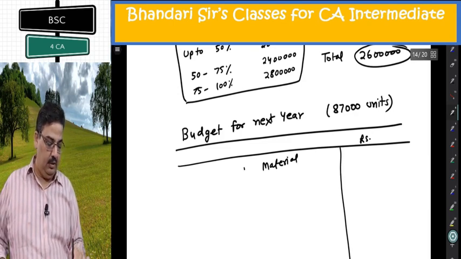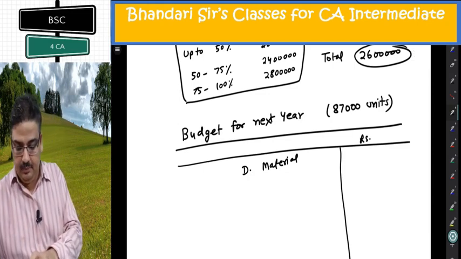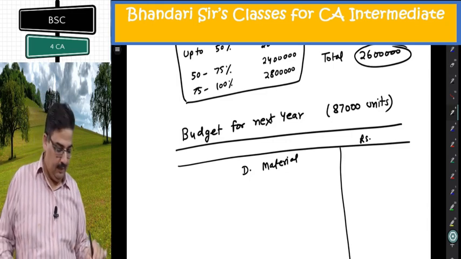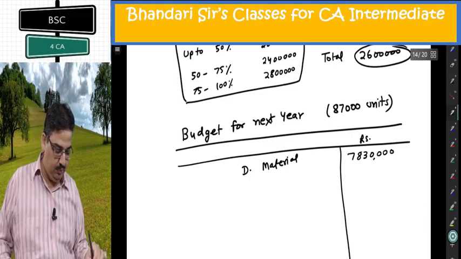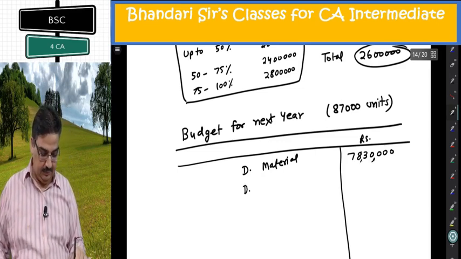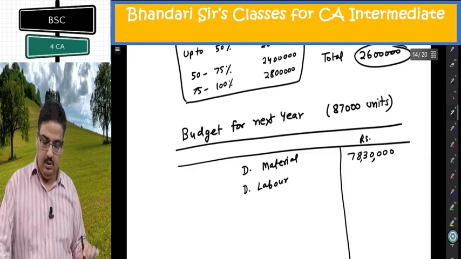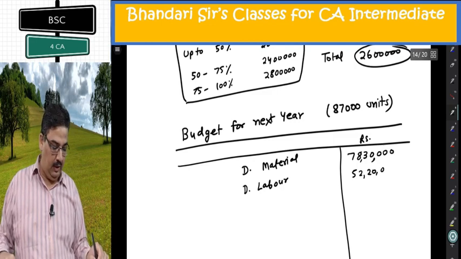Material, direct material, 90 per unit. 87,000 multiplied by 90, 783000, 78 lakh 30,000. Direct labor 60 per unit, 52,20,000.